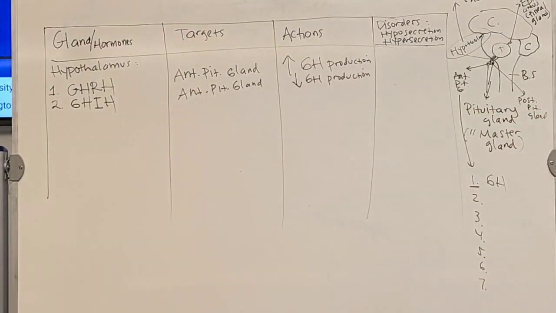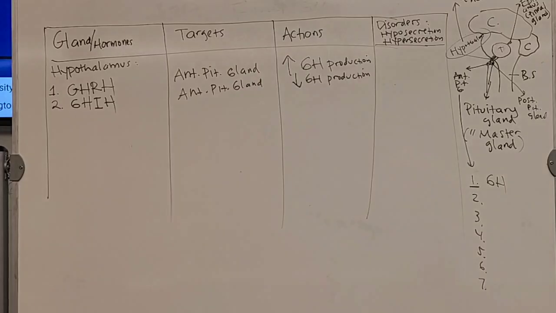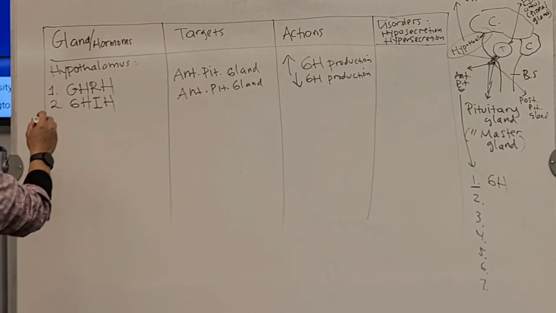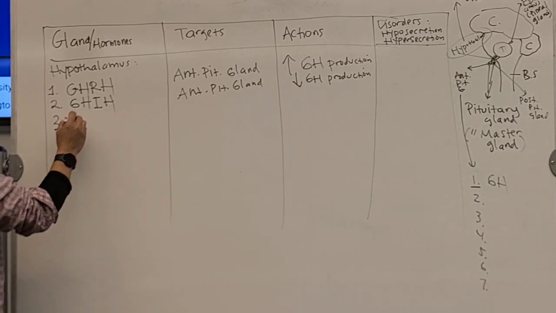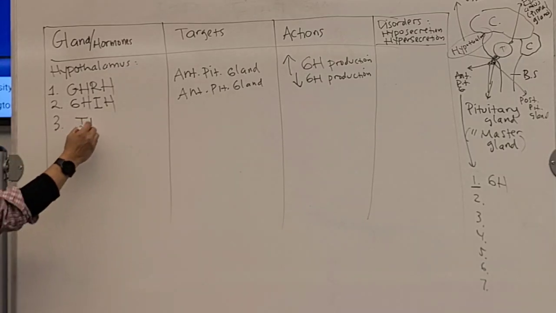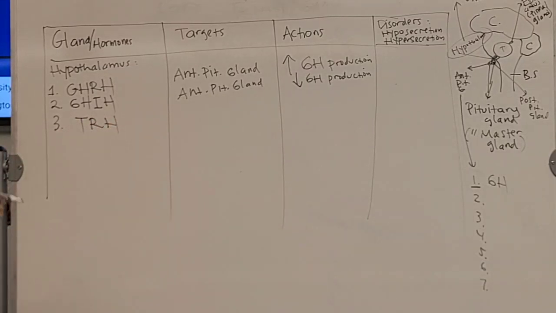So there are so far 2 hormones produced by the hypothalamus. The next one is called the thyroid releasing hormone. Are you with me?